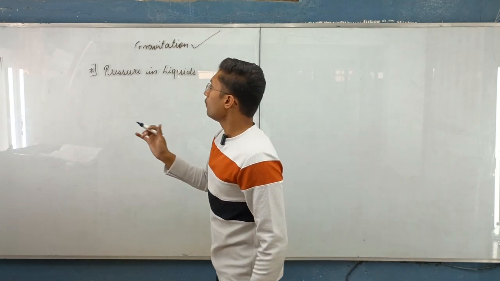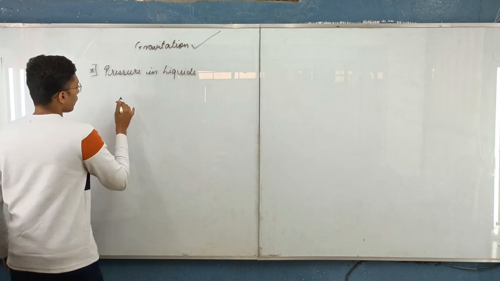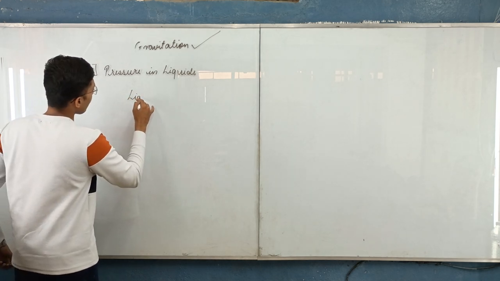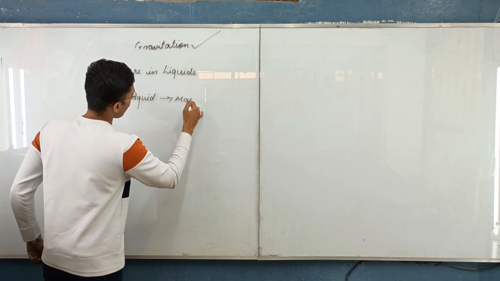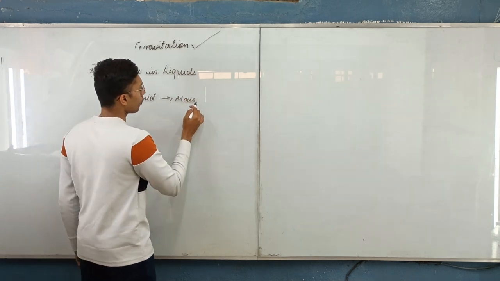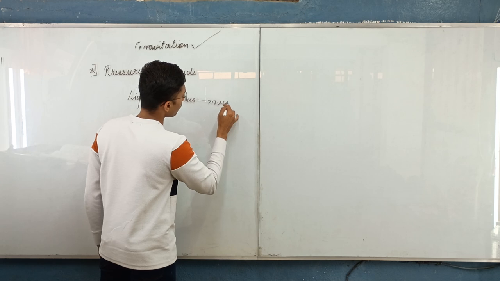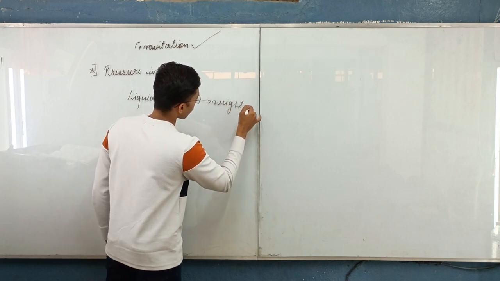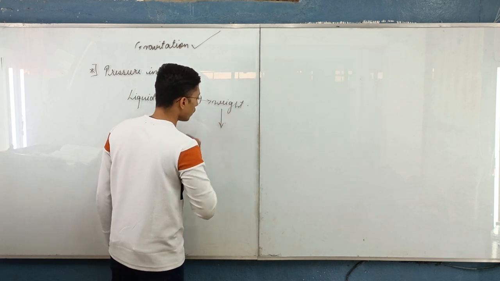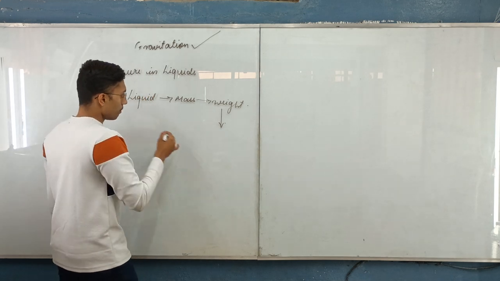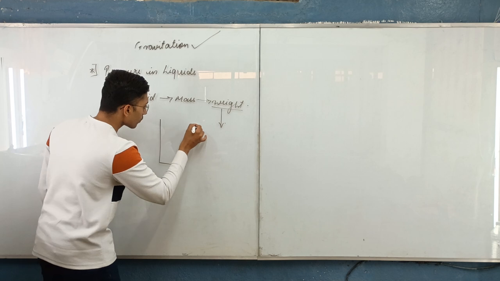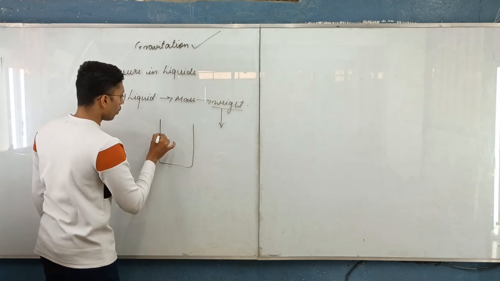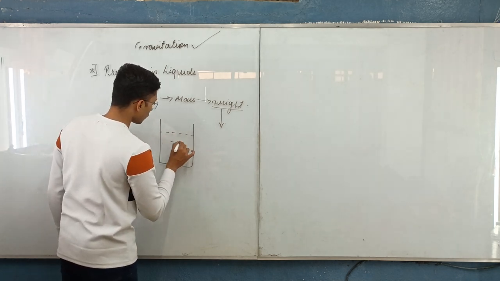So in which way? We know that liquid will also have mass, and if anything has mass on earth, it will have some or the other weight which will be directing towards the center of the earth, and because of this direction it will be applying a force on the walls of the container.